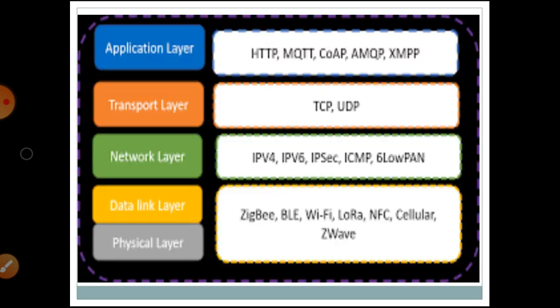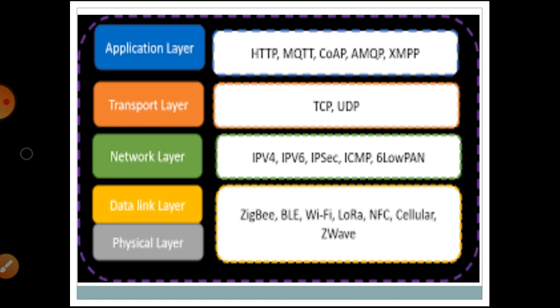First, we see the diagram. In the physical layer and data link layer, the protocols are ZigBee, BLE, Wi-Fi, LoRa, NFC, cellular, as well as Z-Wave. In the network layer, the protocols are IPv4, IPv6, IPsec, ICMP, 6LoWPAN.